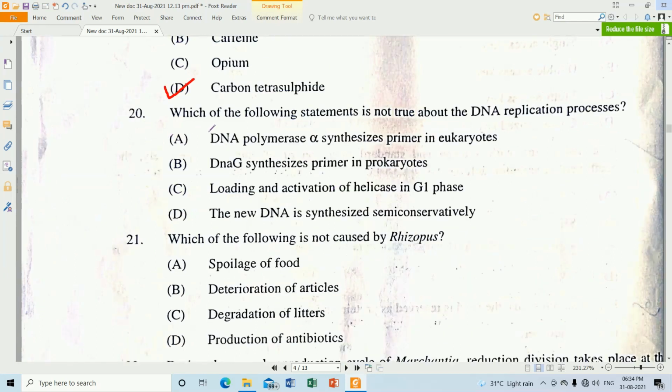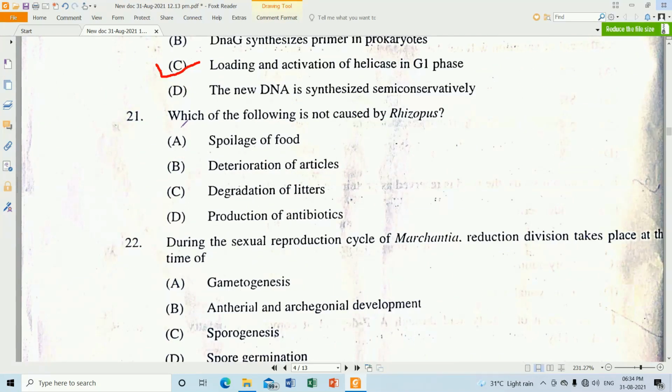Question number 20. Which of the following statements is not true about DNA replication process? So here the option C, loading and activation of helicase in G1 phase. So that is not in G1 phase, that will take place in the S phase. So that is the not correct option, option C. That's a correct one.